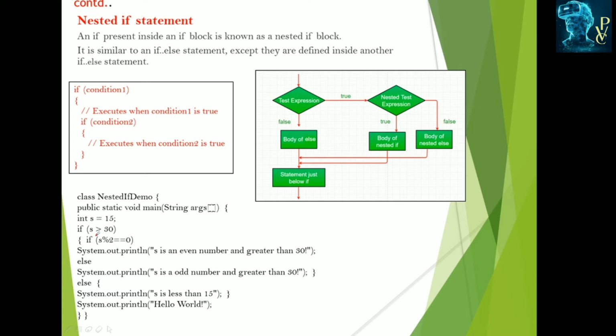Here I assigned s is equal to 15. So it checks s is greater than 30. No. So it enters the else block of this. This is executed: s is less than 15. Then print hello world. It displays this output.